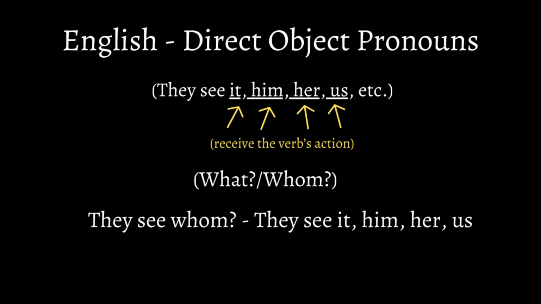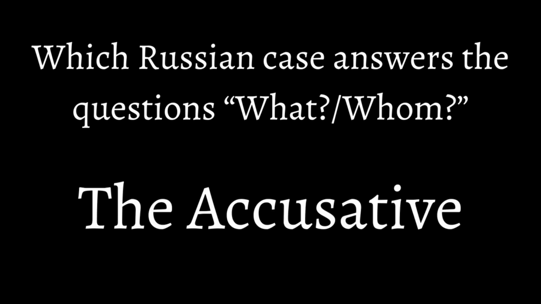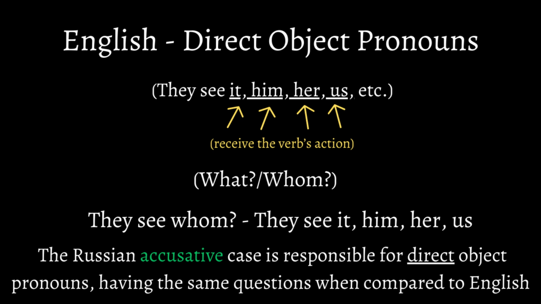Now that I've just said that answering what and whom can help identify direct object pronouns, here comes a different question. Which Russian case answers the questions what and whom? It is the accusative case. Russian has the accusative case, which answers what and whom. Because English direct object pronouns can work by asking what and whom, it's safe to say that the accusative case is responsible for direct object pronouns in Russian, having the same questions.